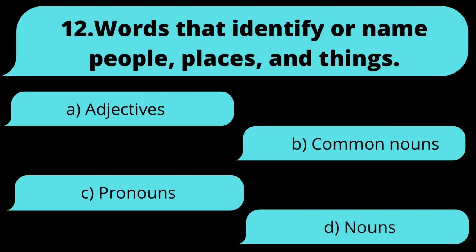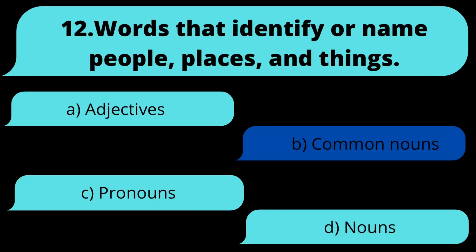12. Words that identify or name people, places, and things. Is it A. Adjectives, B. Common nouns, C. Pronouns, or D. Nouns? The answer is B. Common nouns.